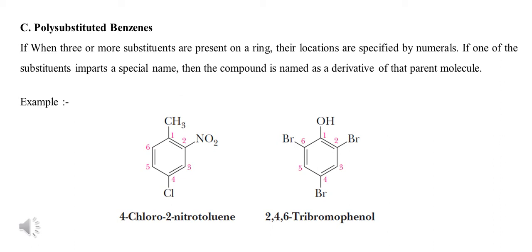In the second example, again there are four substituents, of which the hydroxyl and three bromine groups. The hydroxyl group is a special substituent that imparts the special name phenol, the common name accepted as an IUPAC name. That's why this is considered a derivative of phenol. Now assign the numbering in such a way that the next substituents get the least numbers. So that's why the name of this compound is 2,4,6-tribromophenol.